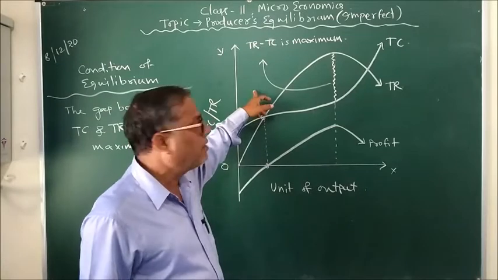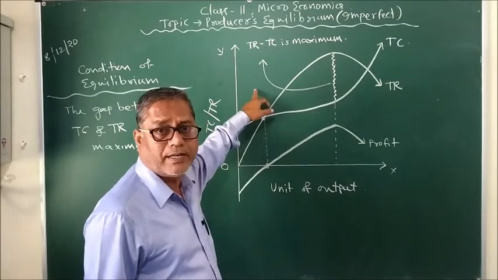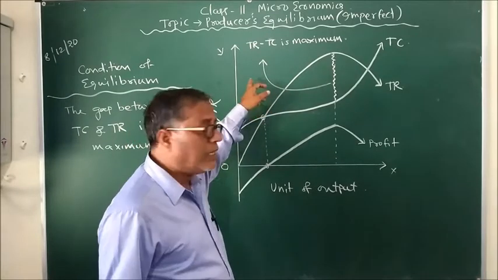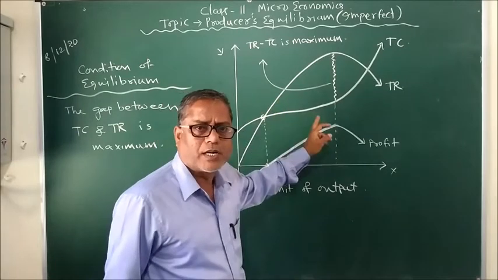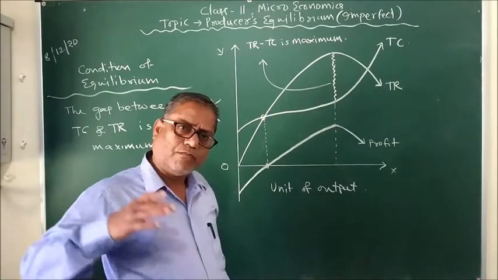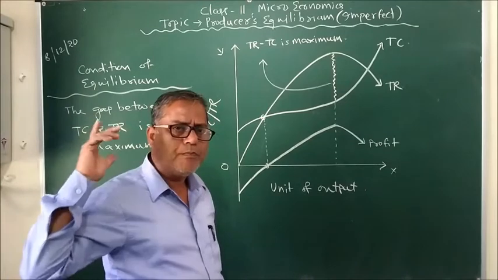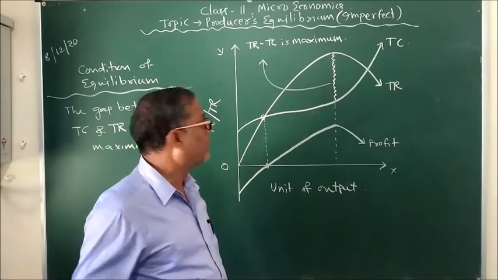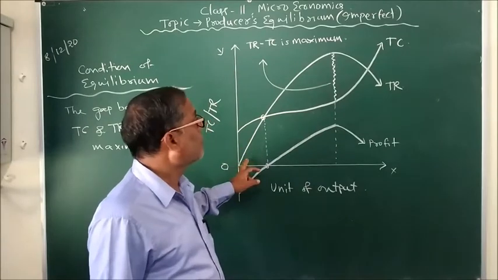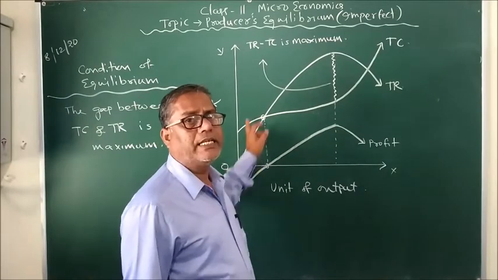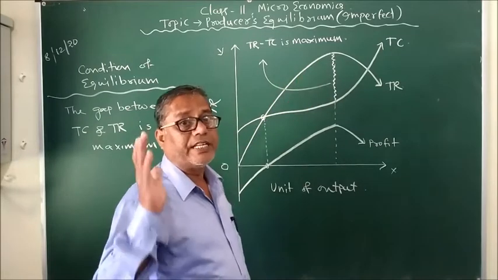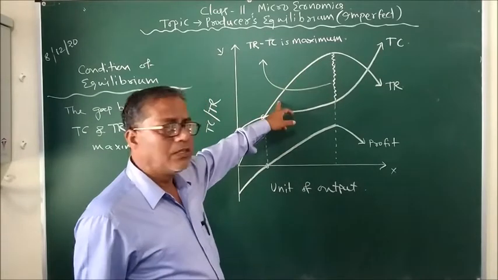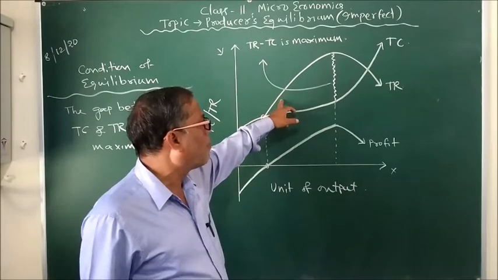Hence, in an imperfectly competitive market, the marginal revenue curve is always sloping downwards. That means the more output the producer wants to sell, the revenue goes on falling, and that is why the total revenue curve is increasing but at a decreasing rate. That is the reason for the shape and slope of the TR curve.